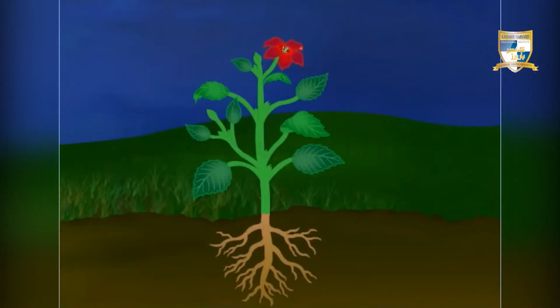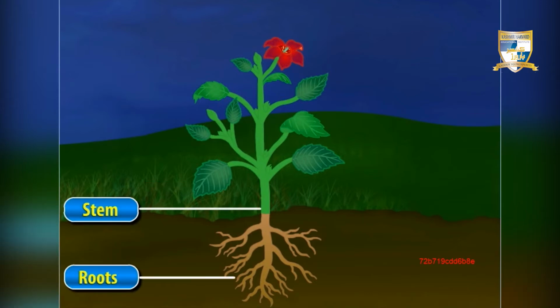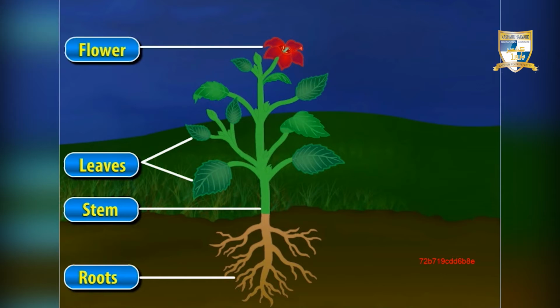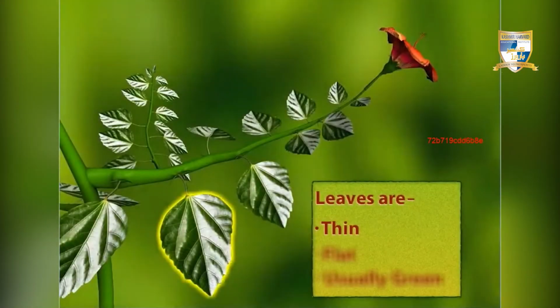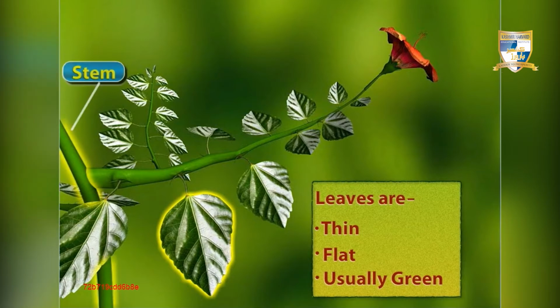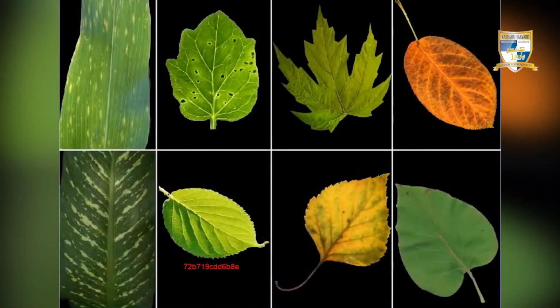Take a look at this plant. It consists of many parts like root, stem, leaves, flower, and branches. Let's learn about leaves. Leaves are thin, flat, and usually green. They are present on the stem or branches of a plant. The leaves of different plants have different shapes, sizes, and may even have different colors.